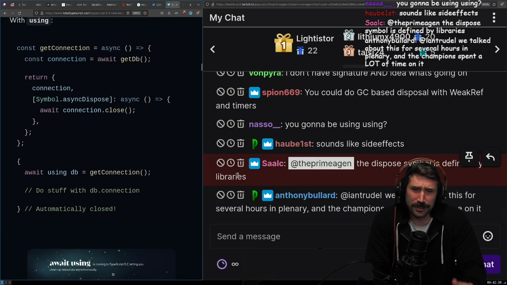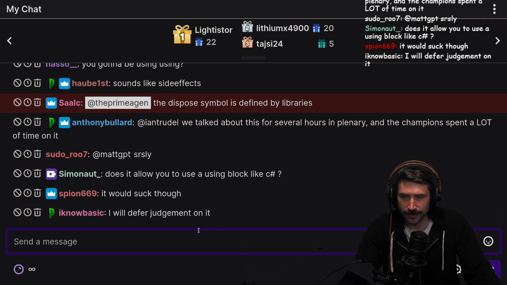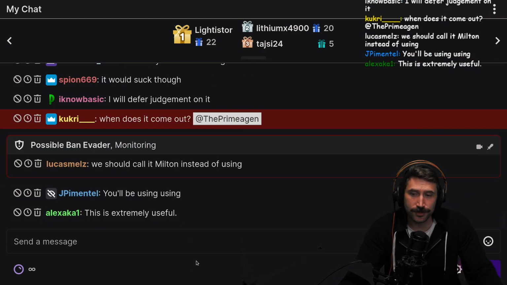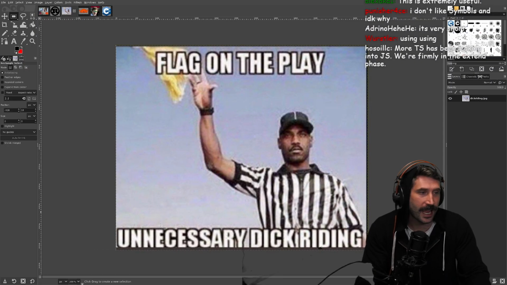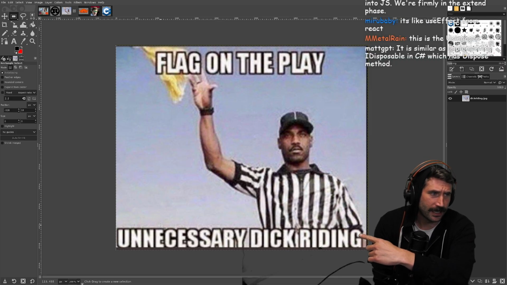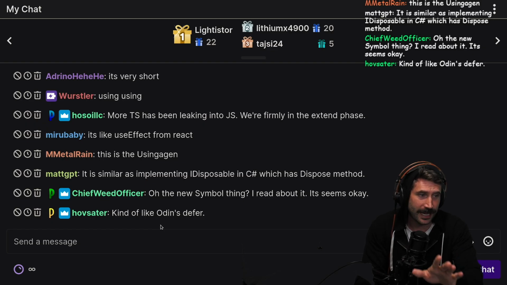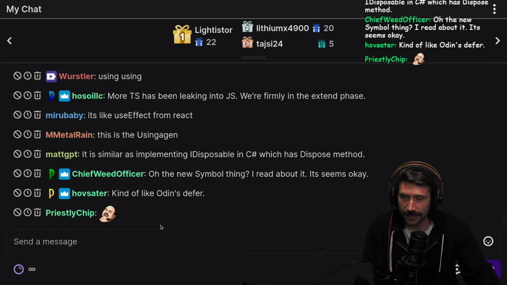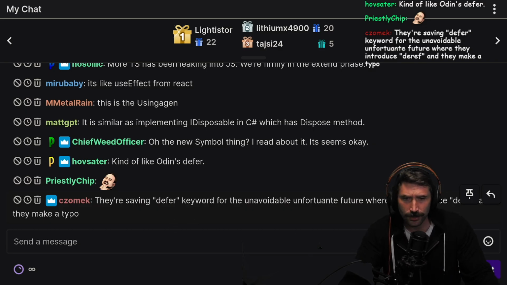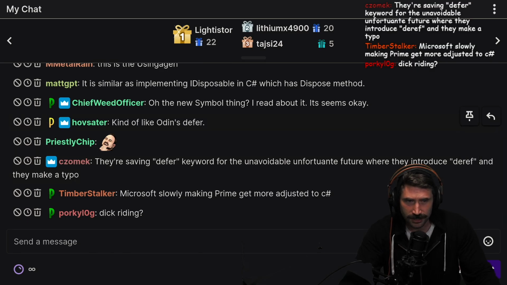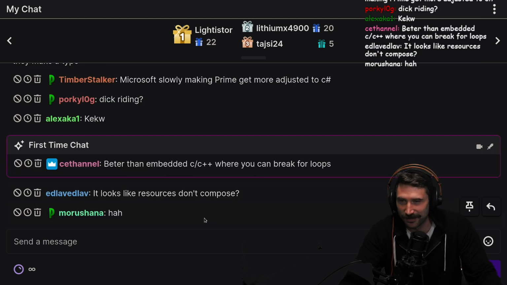I'm just not in love with it. The dispose symbol is defined by libraries. Yeah, I will defer judgment on it. I will be async using judgment on it. It's extremely useful, absolutely, because then you don't have to do try catch. Whoopsies. Hey, unnecessary extremely useful, buddy. Okay, it's nice. I'll give that to you, but that's all I'm giving to you. They're saving the defer keyword for the unavoidable, unfortunate future where they introduce defer and they make a typo. Deref would make it. Yeah.